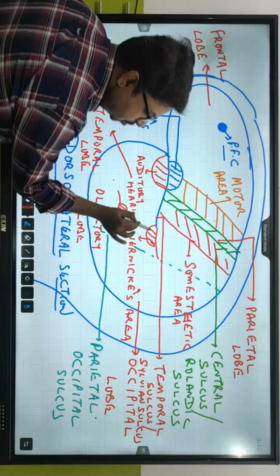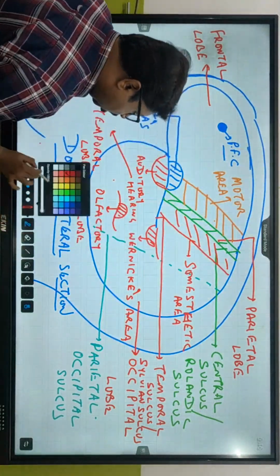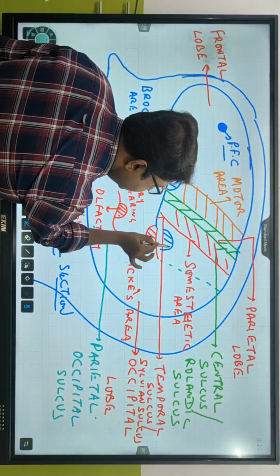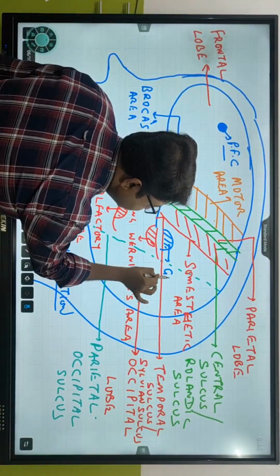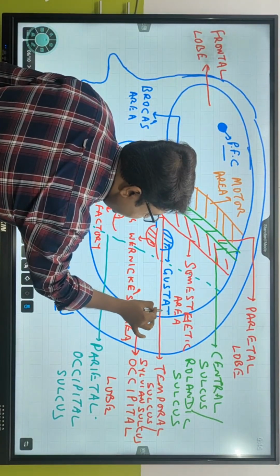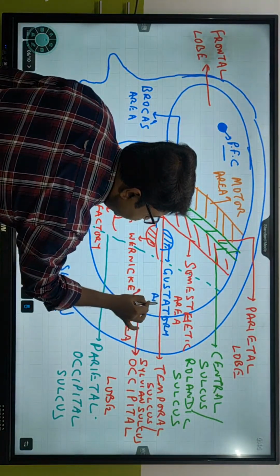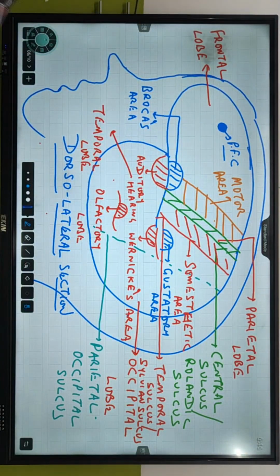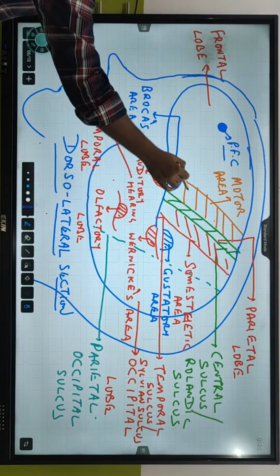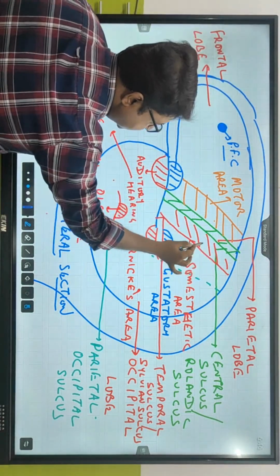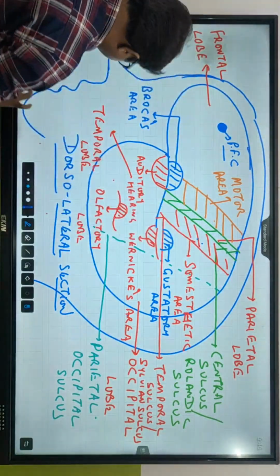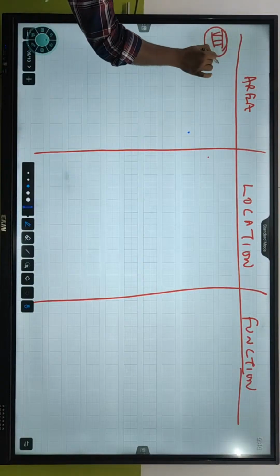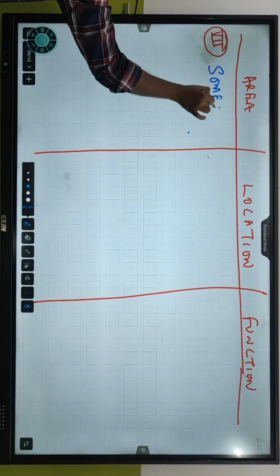And just close to, opposite to Wernicke's area, you can see there is one area present over here, which we call gustatory area. What is the meaning of gustation? Taste sensation. So these two are present in the parietal lobe. So this one is the area first called somasthetic area.